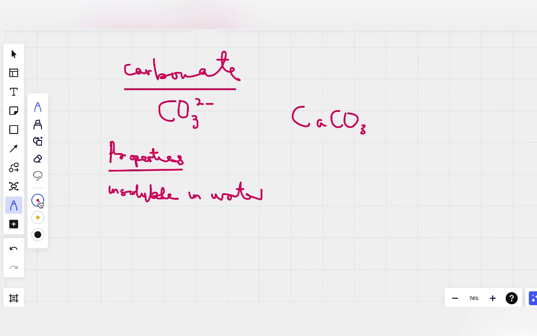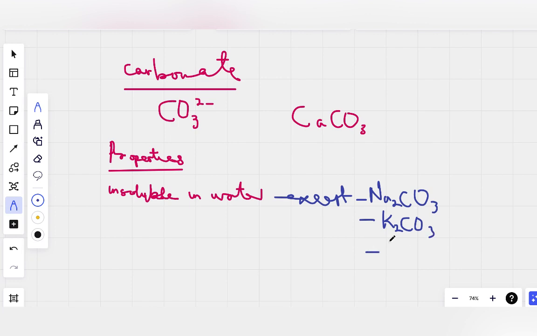Except sodium carbonate, which is soluble in water, potassium carbonate, and ammonium carbonate. These three are soluble in water.